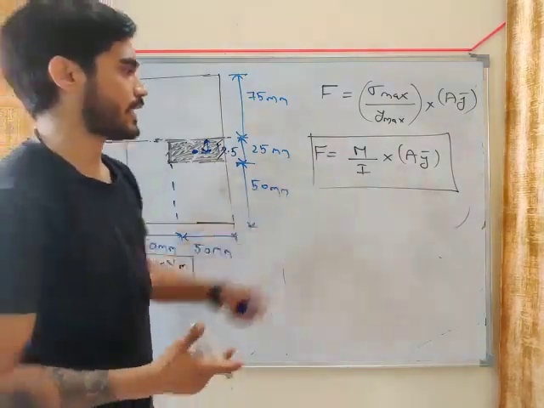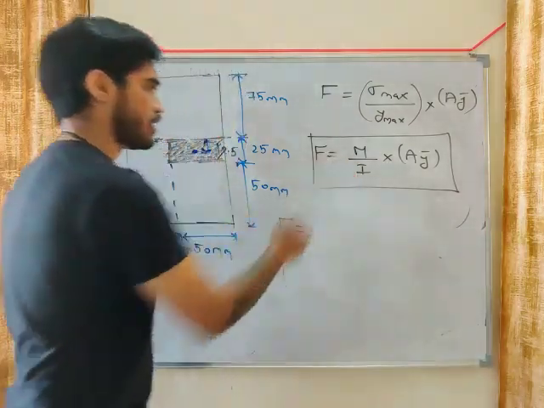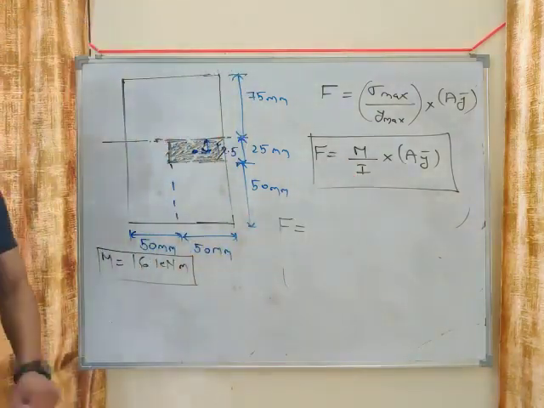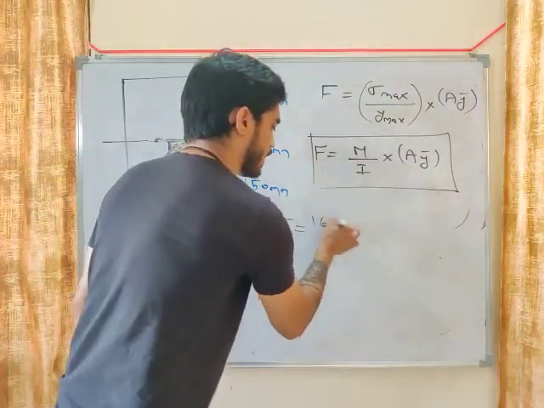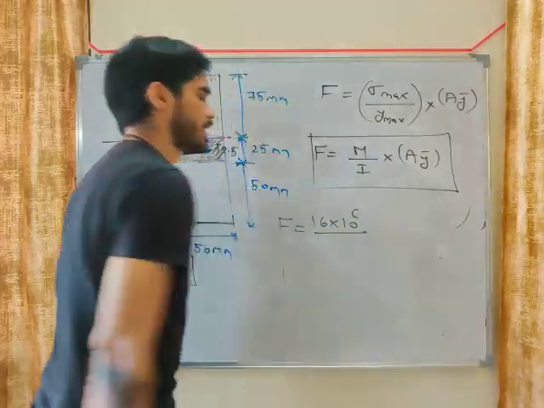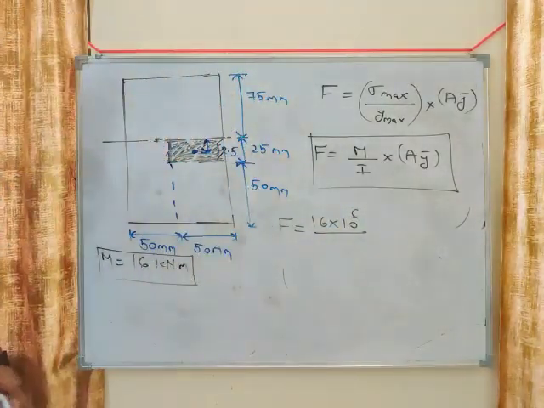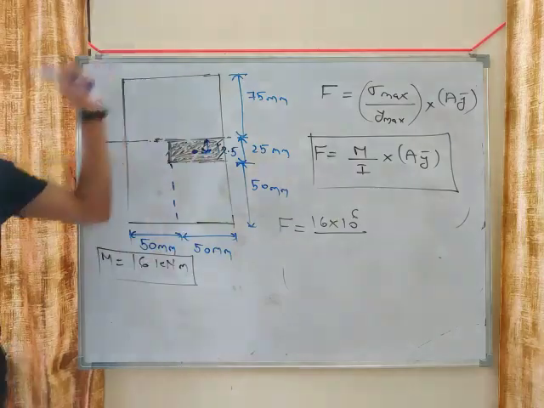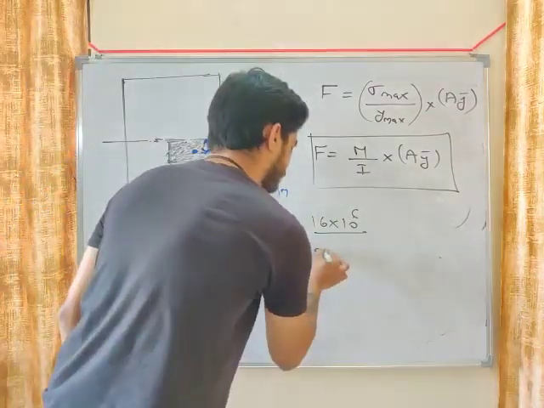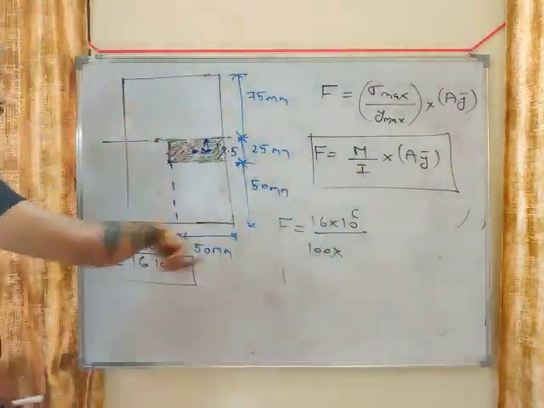So put the value in this equation. What will be M? What is bending moment? 16 kilonewton meter, or you can write 16 into 10 to the power 6. What will be moment of inertia I of the total area? So it will be 100. I will be for total area.